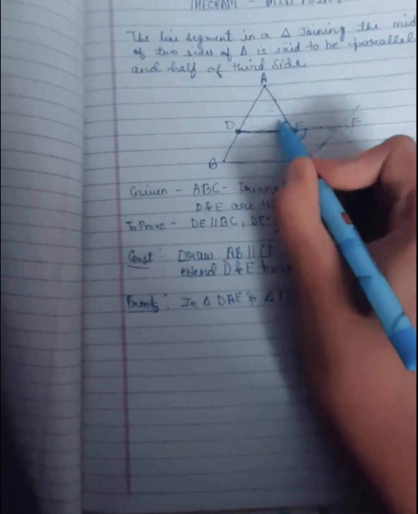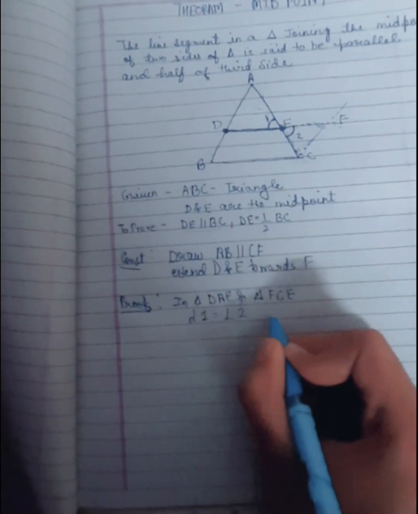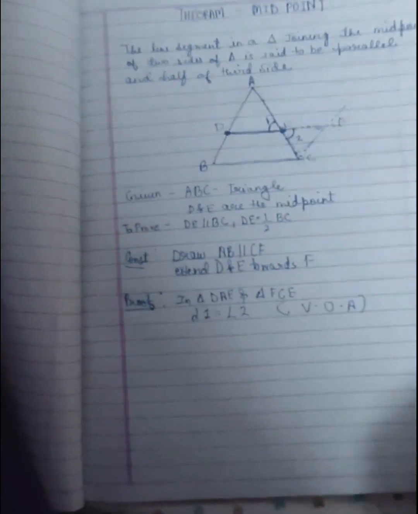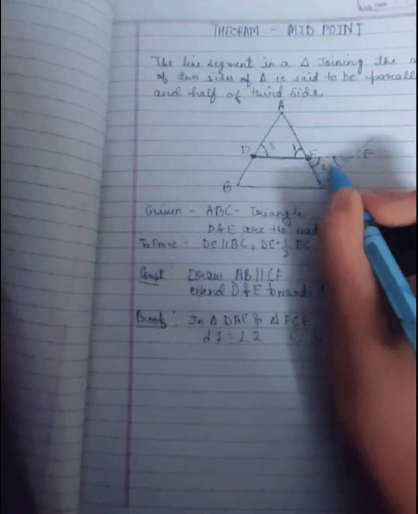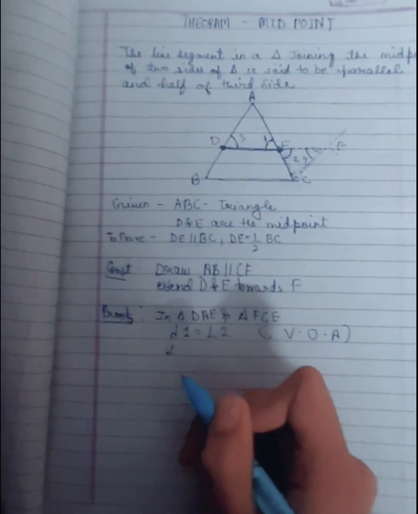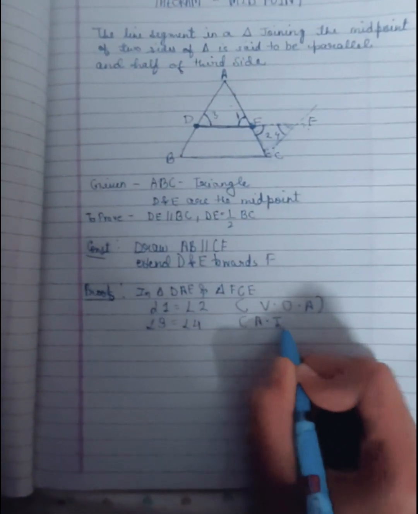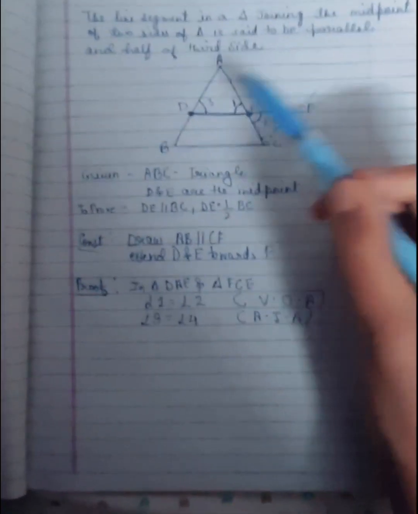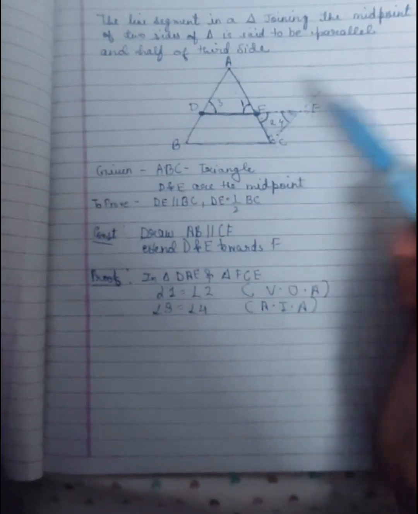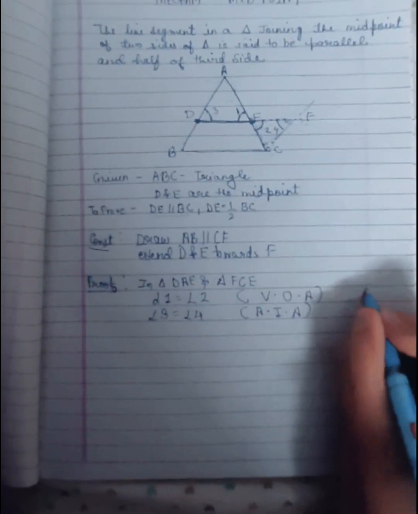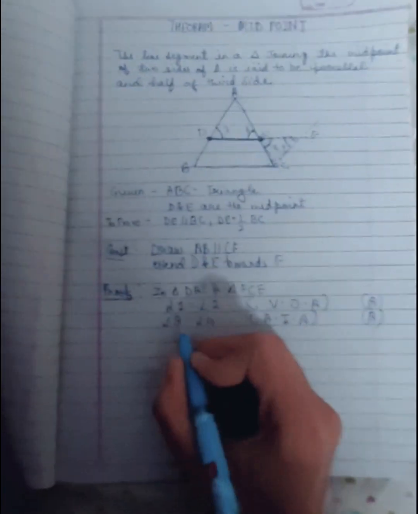Similarly, angle 3 will be equal to angle 4 by alternate interior angles, because this and this are alternate interior angles. So now we have got two angles.